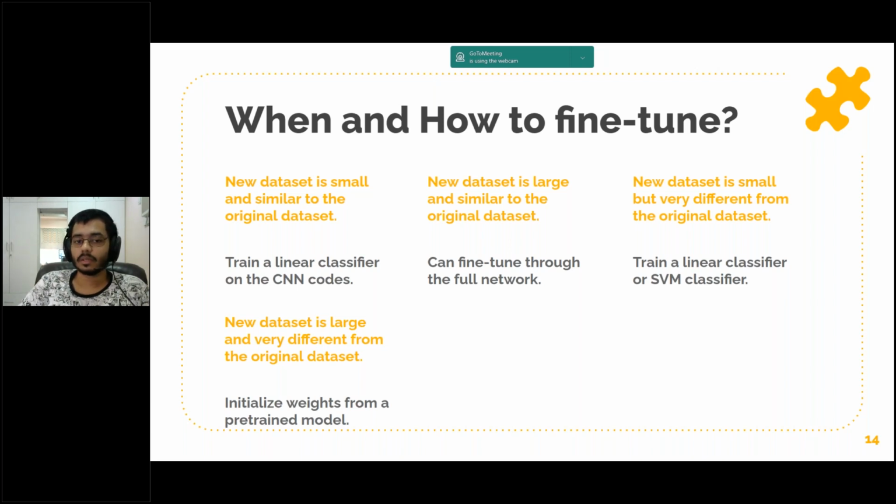So what to do when a new dataset is large and similar to the original dataset? Since we have more data, we can have more confidence that we won't overfit even if we are trying to fine tune the full network. So in this case, you can fine tune through the full network.